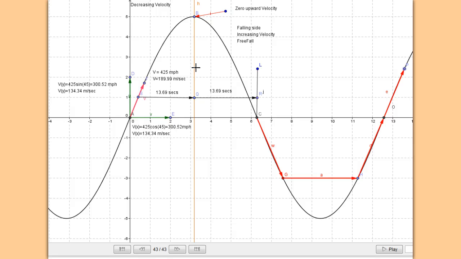The weightlessness would occur within these two halves. According to the equation of motion, if you calculate the time between here and here, where zero velocity occurs, that's approximately 13.69 seconds. And over on this side, it is approximately 13.69 seconds. So that's approximately 27 to 28 seconds of weightlessness. And that's how that's done.